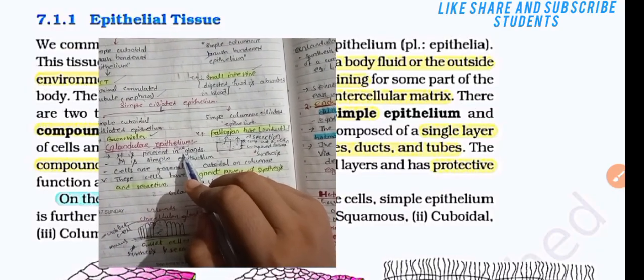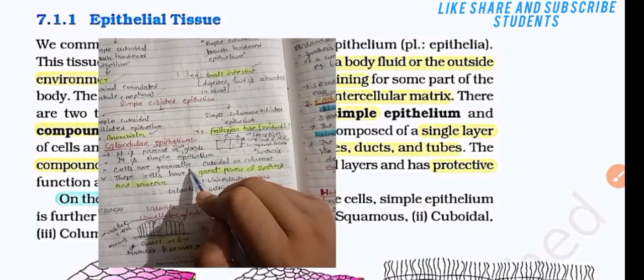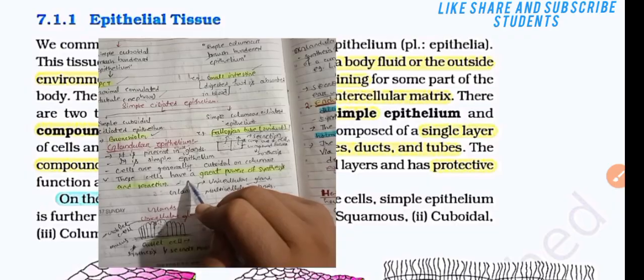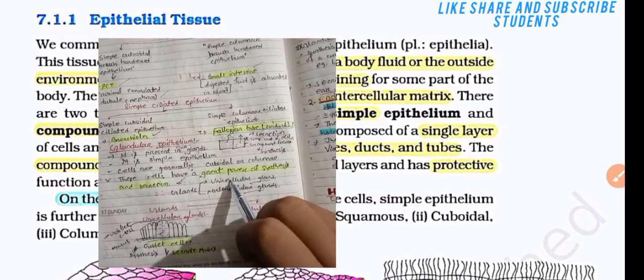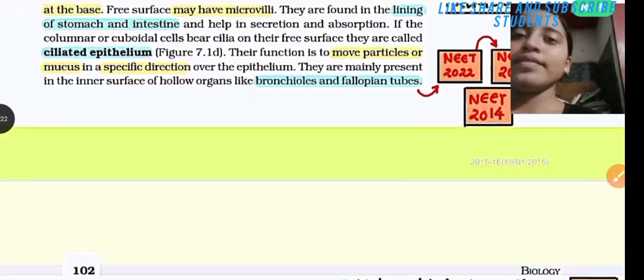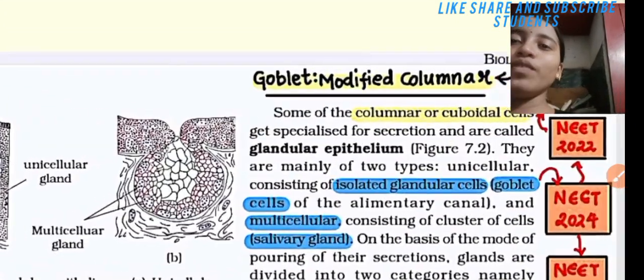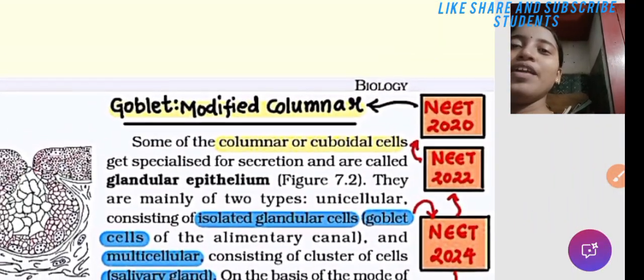It is present in the gland. It is a simple epithelium. Cells are generally cuboidal or columnar. This has great power of synthesis and secretion. Glands are mainly unicellular or multicellular. Next, the goblet cell, a modified columnar cell, is important, and is found in NEET 2020.